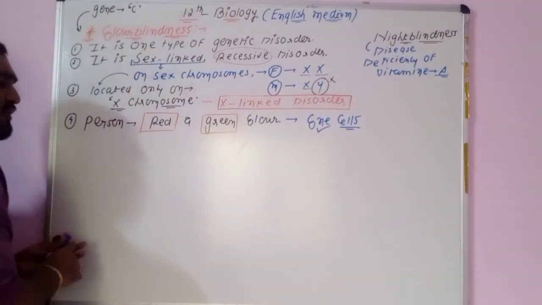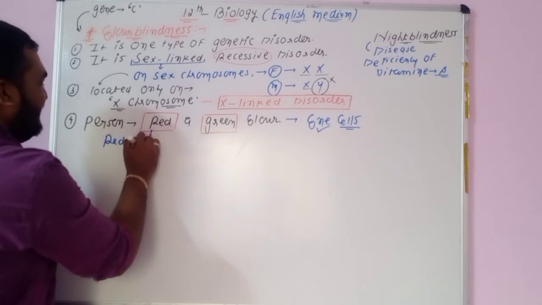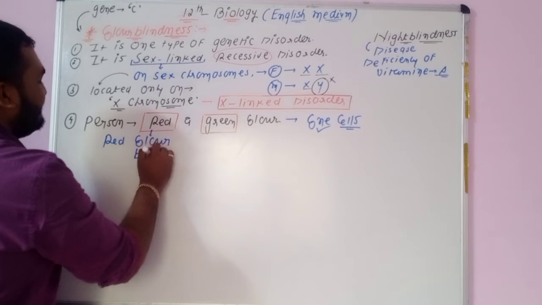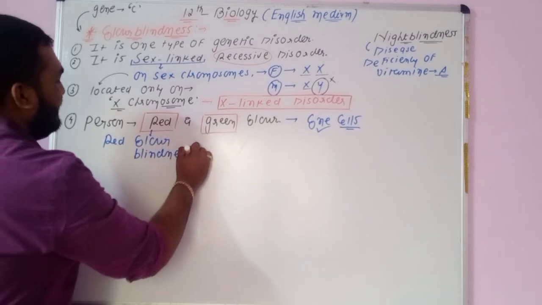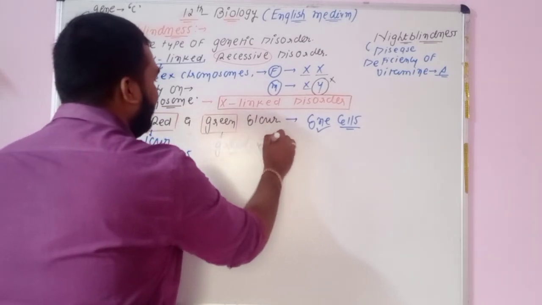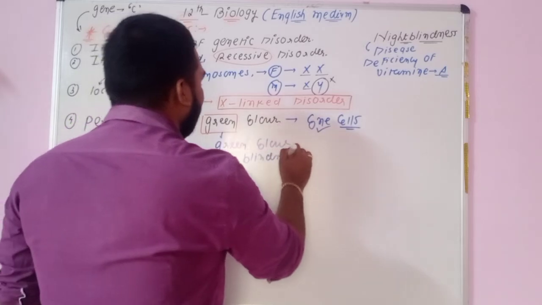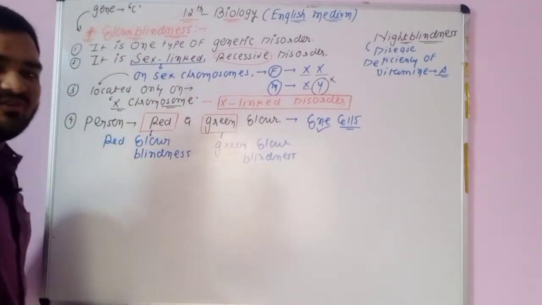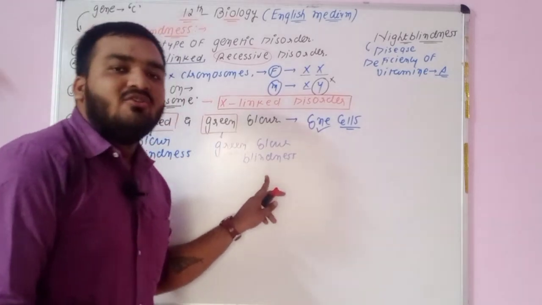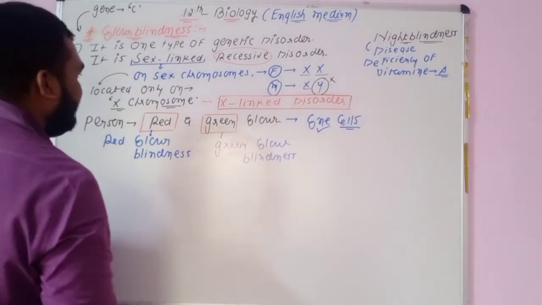If only red color is not visible, then it is known as red color blindness. And if only green color is not visible, it is known as green color blindness. For this condition, some names are there, like protanopia and deuteranopia. It is the name for these two conditions. So point number 4 is completed.